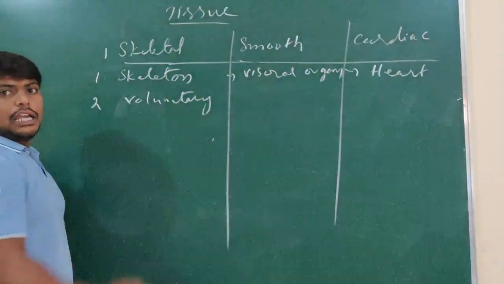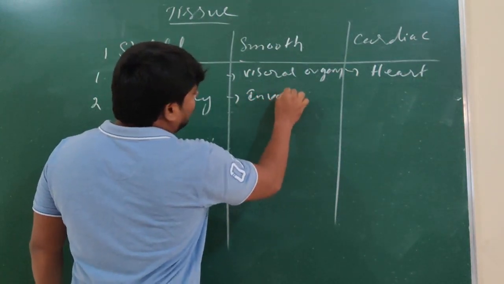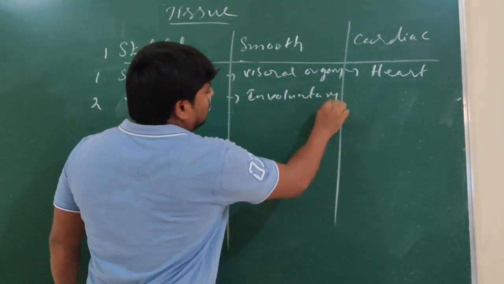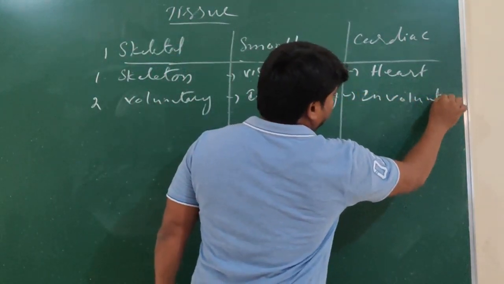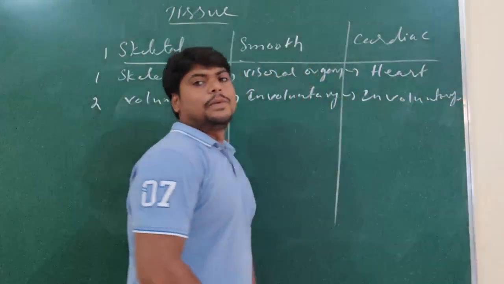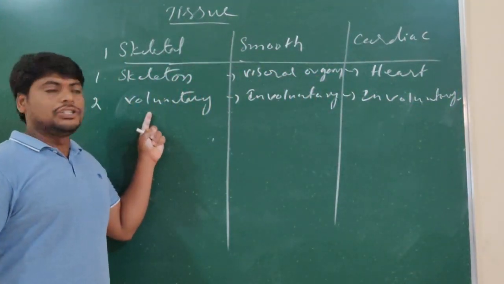These are also called voluntary muscles, and these are called involuntary. These are the three different types of muscles we have seen. Understand? Skeletal muscle is called voluntary.